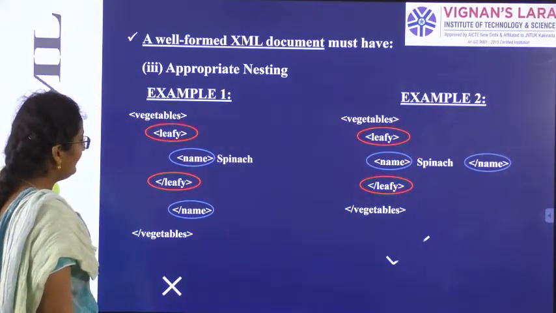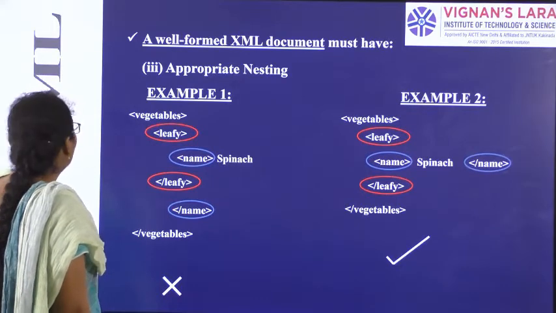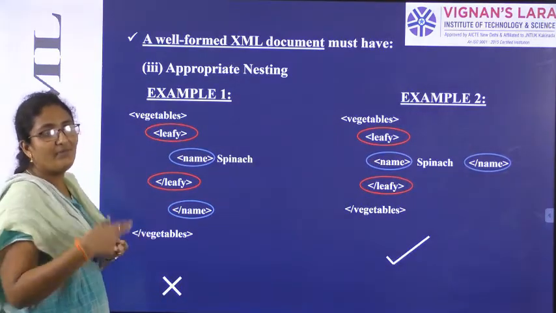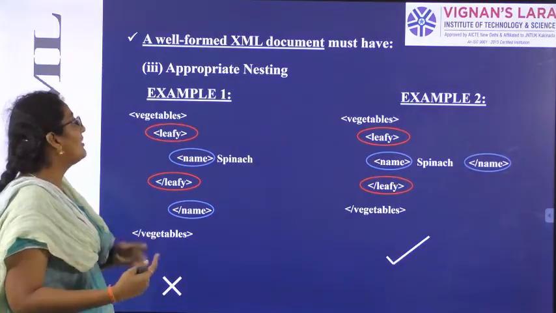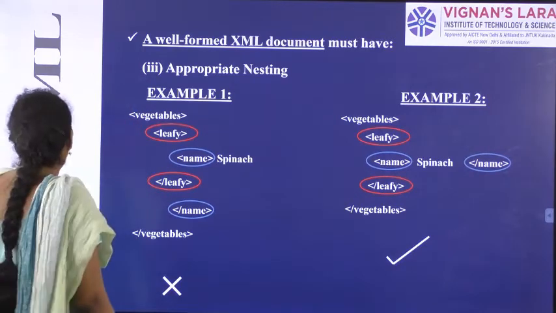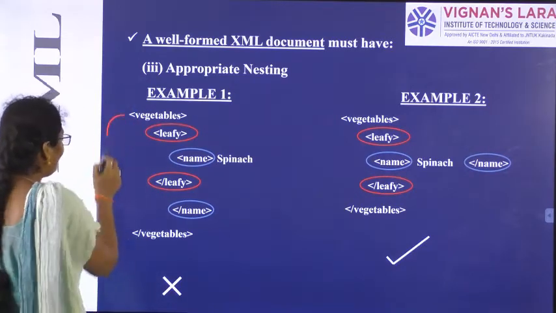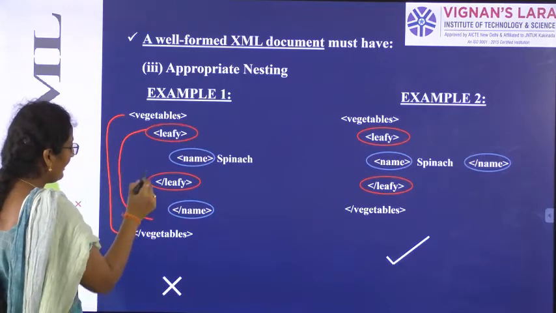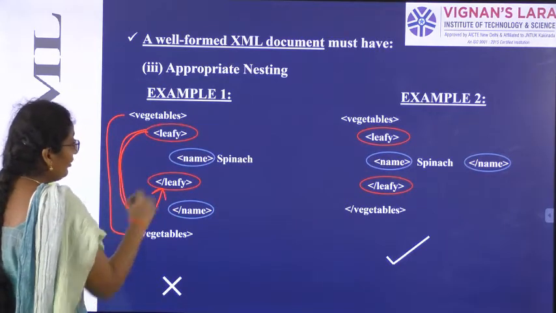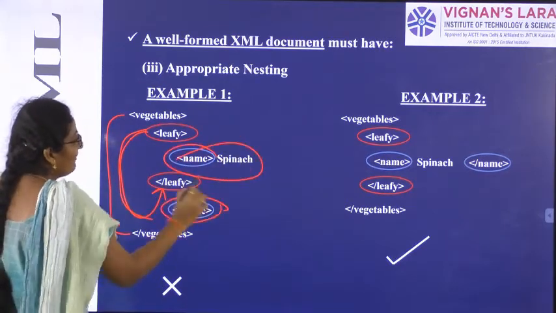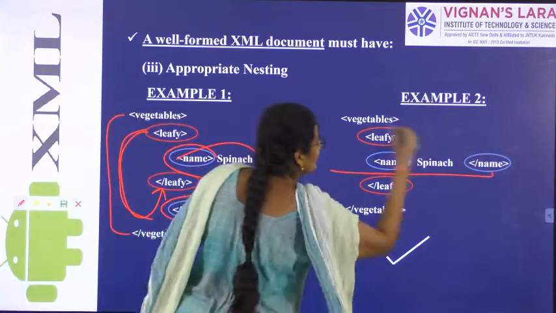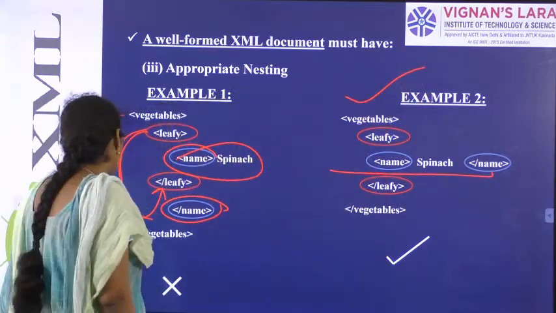So the third point to decide whether a document is well formed or not is appropriate nesting. Appropriate nesting means whenever you open a tag, you should close it immediately. Here the spinach name is not closed immediately, so it is not a well formed document.